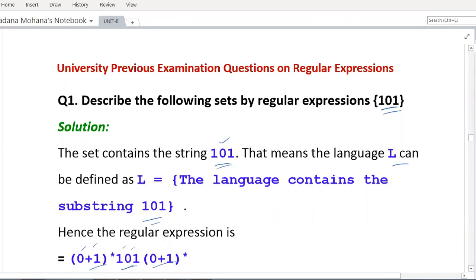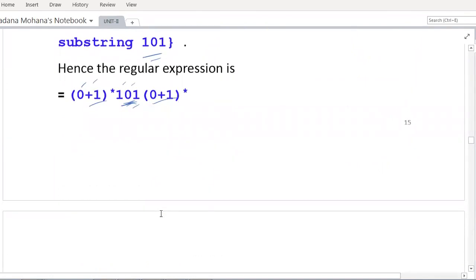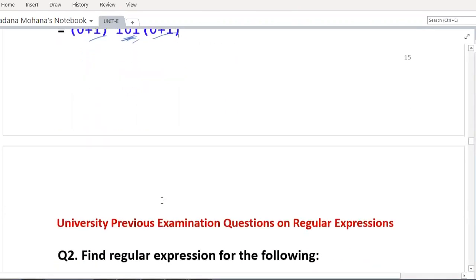By expanding this, first expand (0+1)*, then expand (0+1)* at the right-hand side, then concatenate 101. Now every string compulsorily contains 101 as a substring. That is the resultant regular expression. Finally, after writing the answer, you can expand and recheck whether it satisfies the given language condition or not.